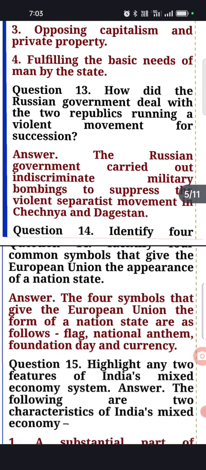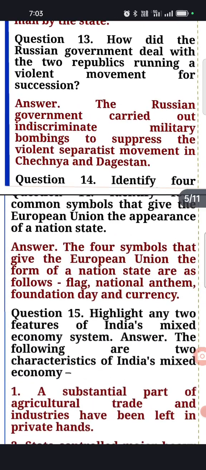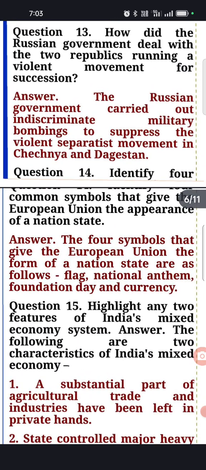How did the Russian government deal with the two republics running a violent movement for secession? This means how the Russian government dealt with the violence, or you can say the secessionist movement. How did the Russian government deal with this problem?